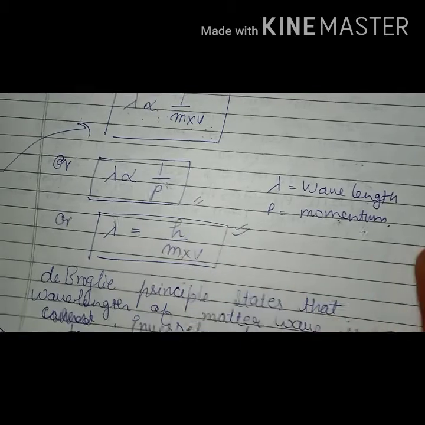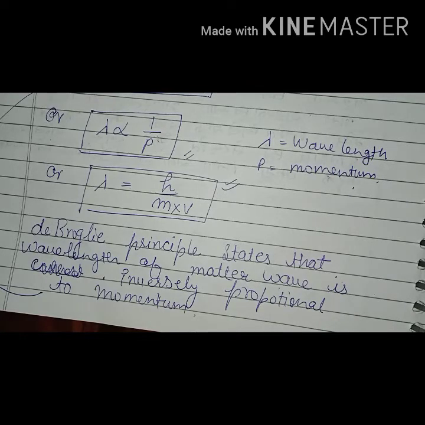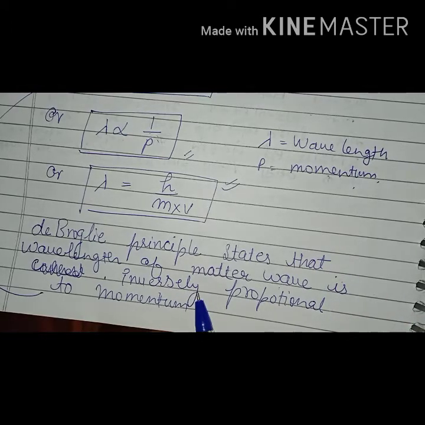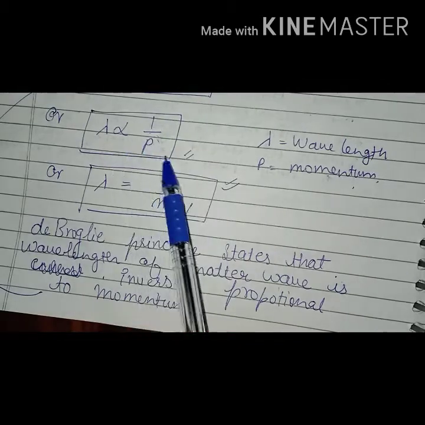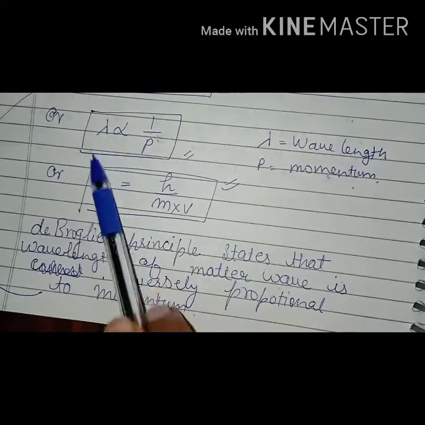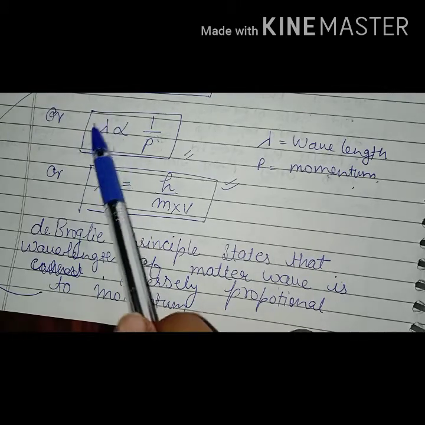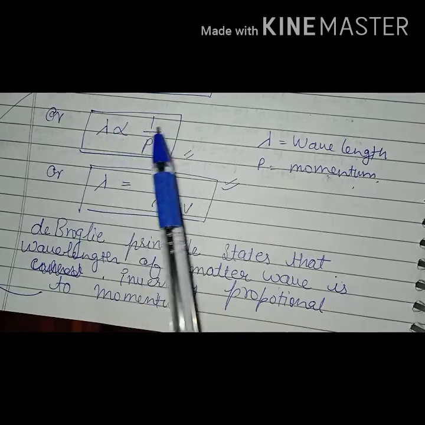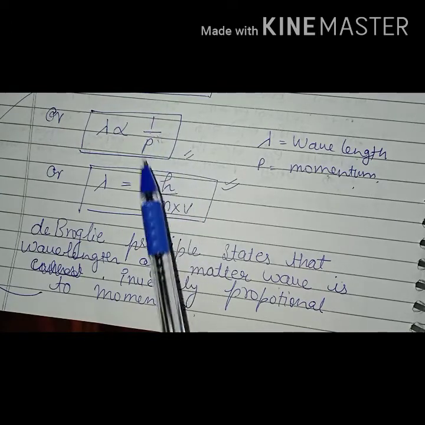Here de Broglie principle states that the wavelength of matter wave is inversely proportional to momentum.